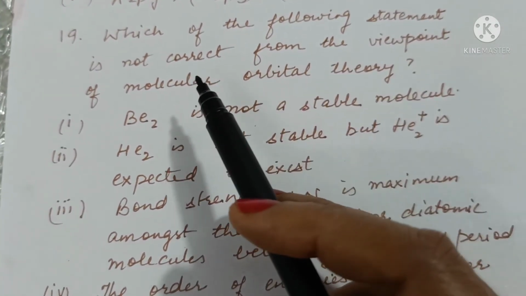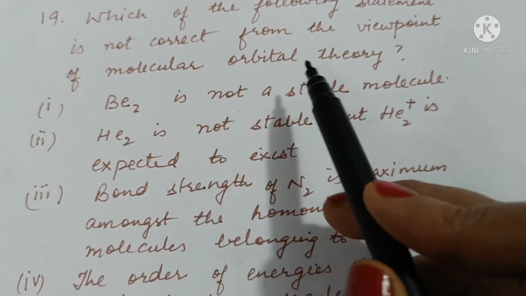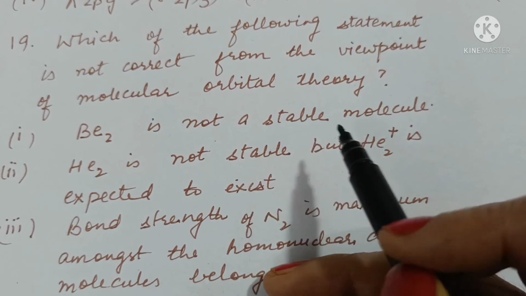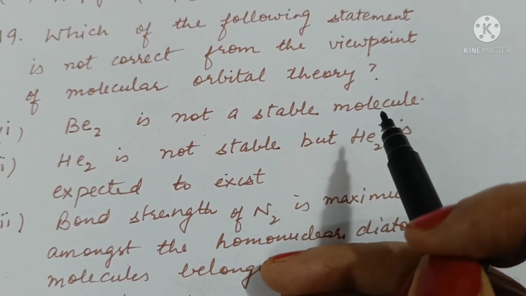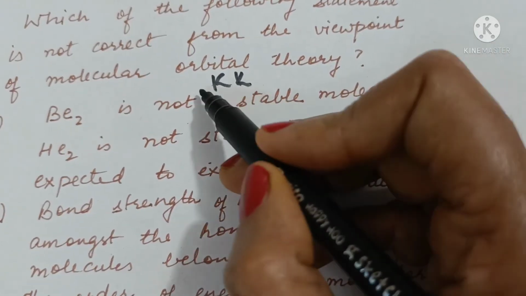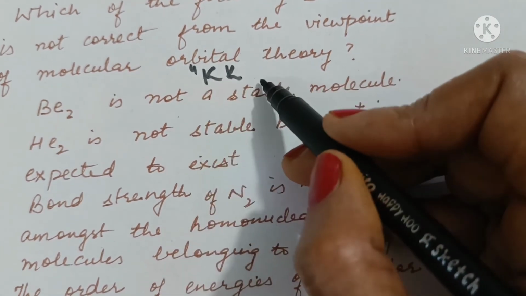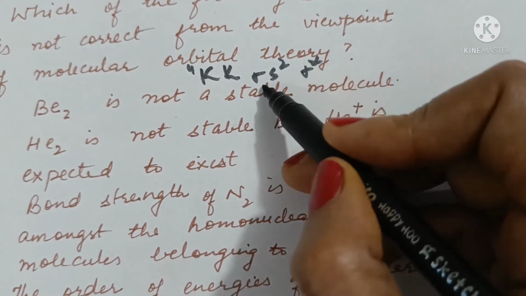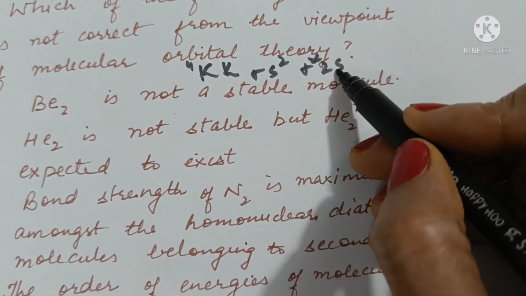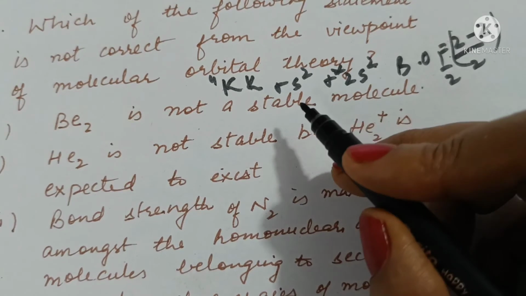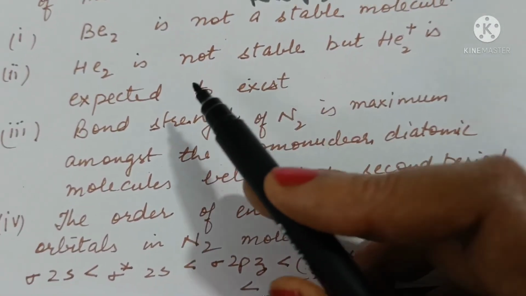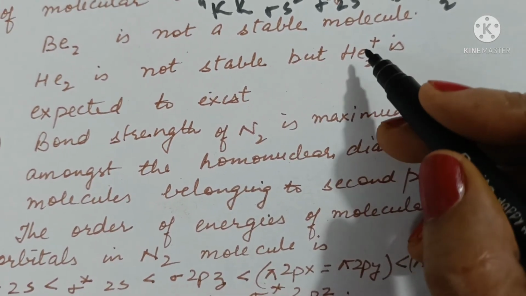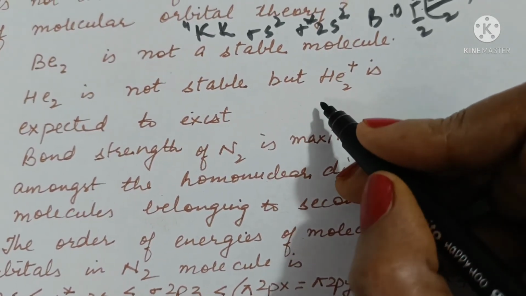Which of the following statement is not correct from the viewpoint of molecular orbital theory? Be2 is not a stable molecule. Configuration will be KK having 4 electrons, then sigma 2s2 and sigma star 2s2. Bond order 0. So it is not a stable molecule. Helium 2 is not stable. Yes, it's not stable. But helium 2 positive is expected to exist because it has